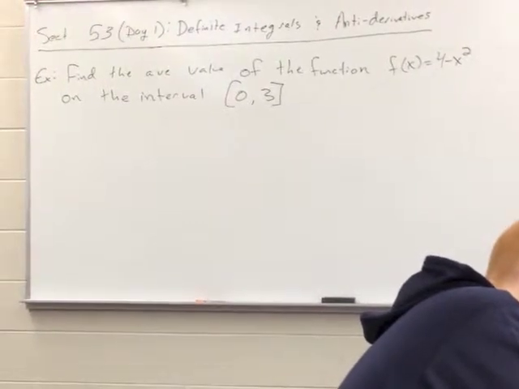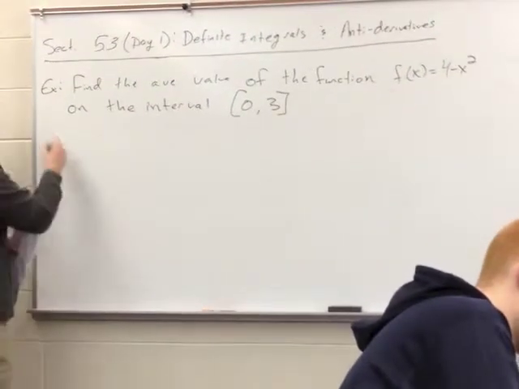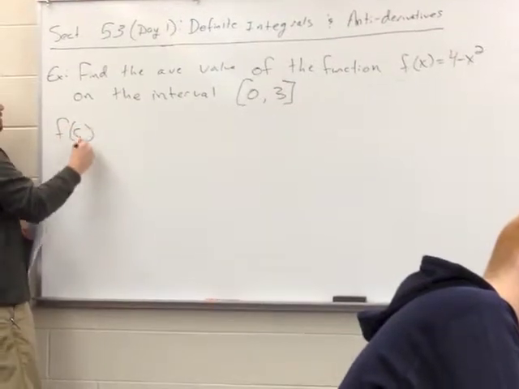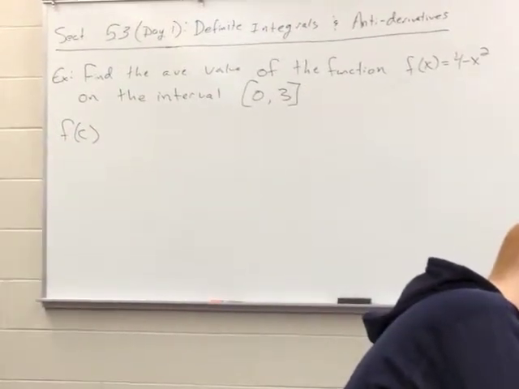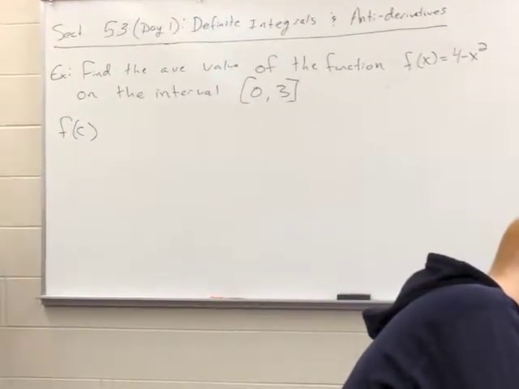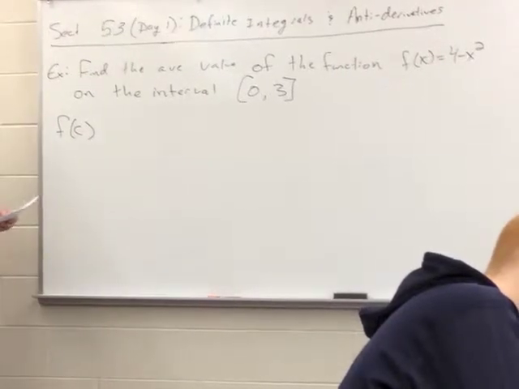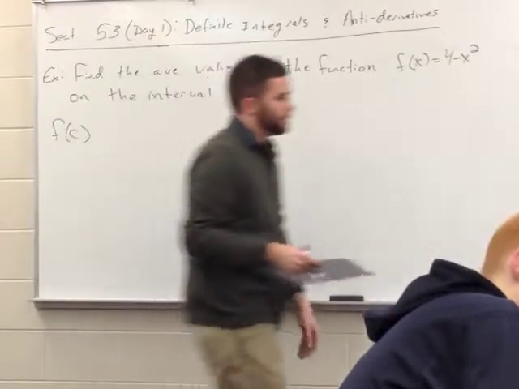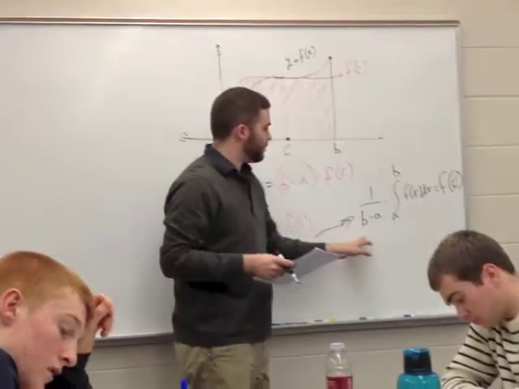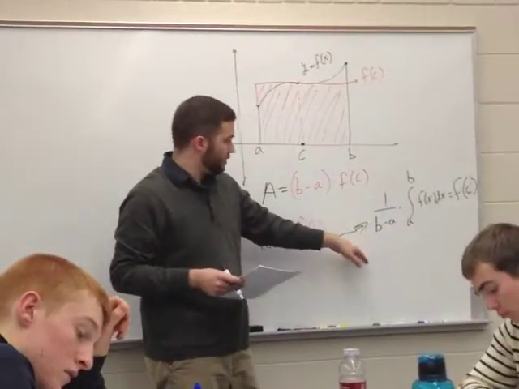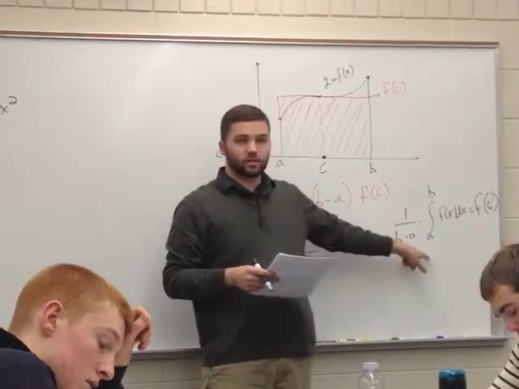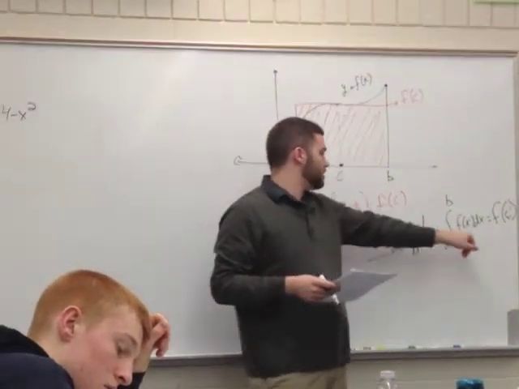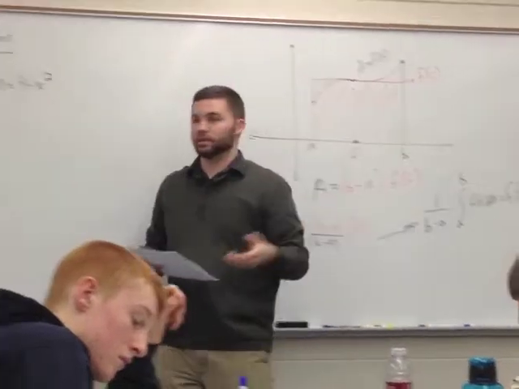So what this is really asking for is f of c. It's basically saying, find f of c, the average value of the function. Well, I know what my function is, and I know my interval. So if I look at the parts of the mean value theorem for a definite interval, I need to know my limits of integration, or my interval, a to b. I also need to know what my function is. I think that gives me everything that I need.